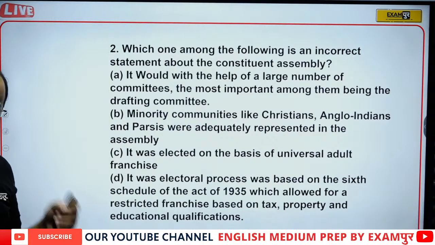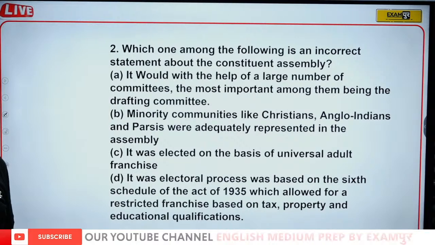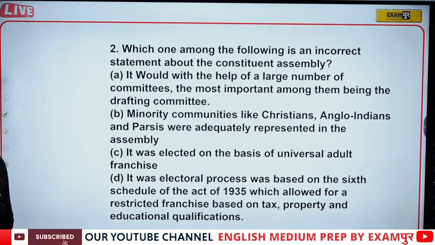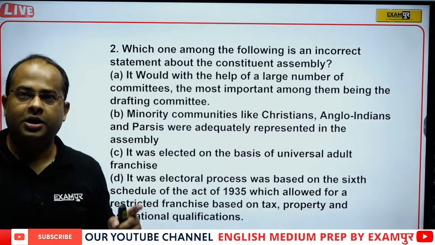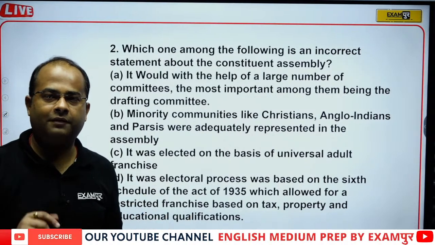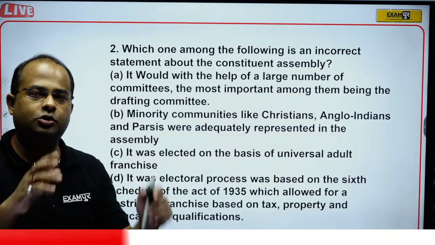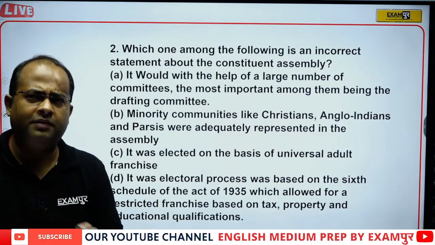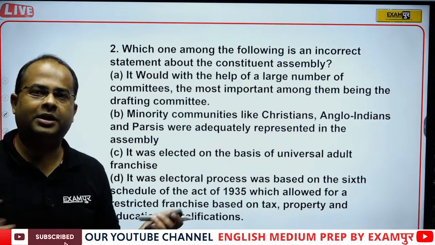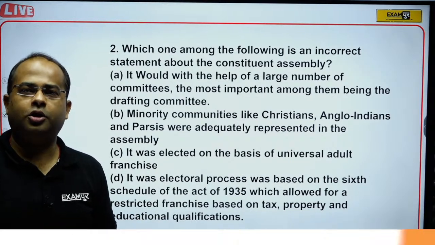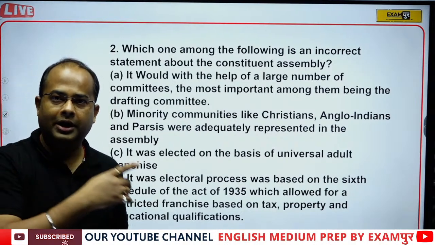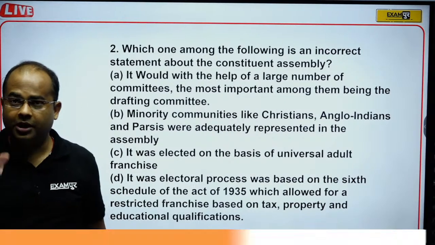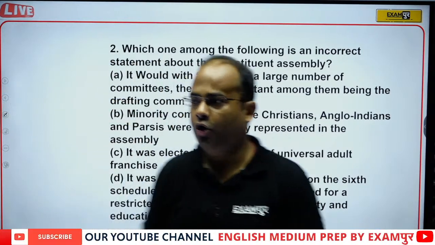Guys, if you know the basics, then you can answer this question. Okay, Vijay, first of all, D is incorrect. Guys, first of all, you should know it was not based on universal adult suffrage. Universal adult suffrage means that those persons who are 18 years and above all have the right to vote irrespective of their caste, religion, or gender. So, it was not like that every person was allowed to vote in the election of this Constituent Assembly. So, the incorrect statement will be option C.